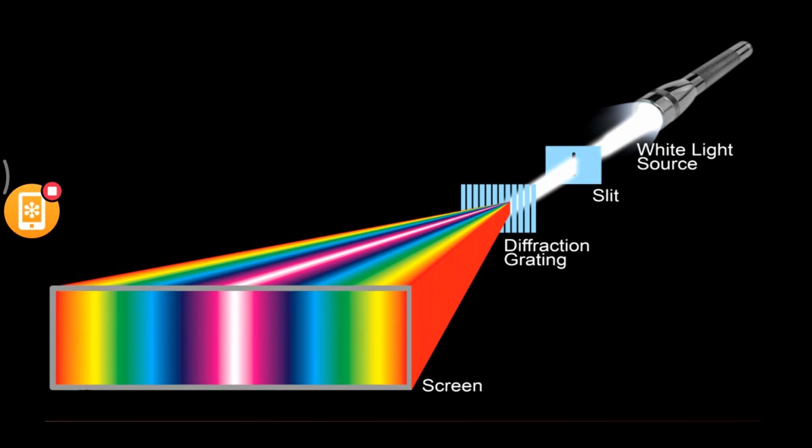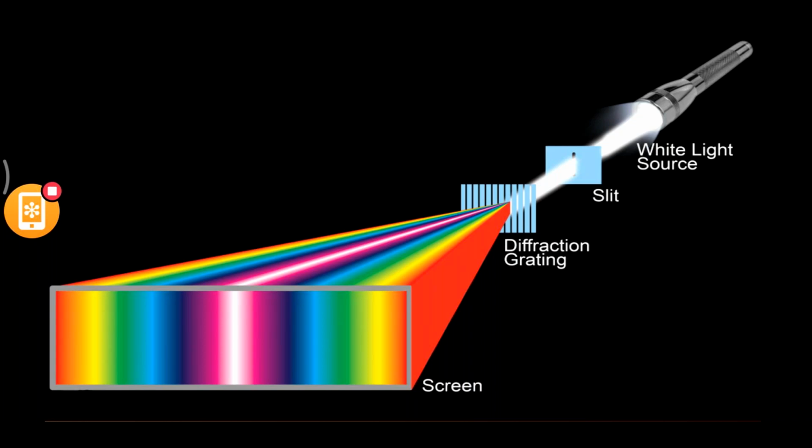Now let us understand what diffraction is. Observe this figure carefully. Here in this figure, a white light source is passing light through a slit. Everybody knows a slit, right? A slit is nothing but a hole. Through this slit, white light is being passed.